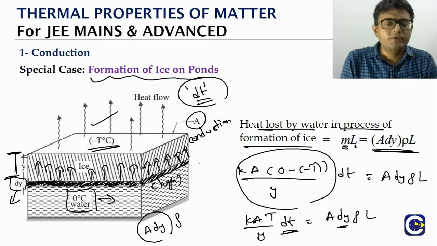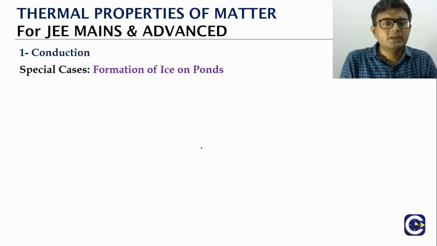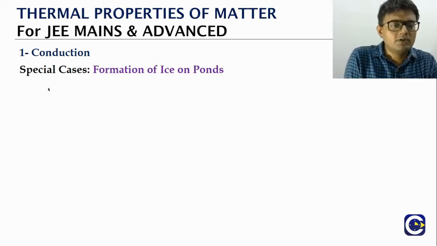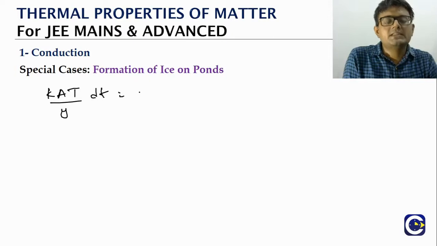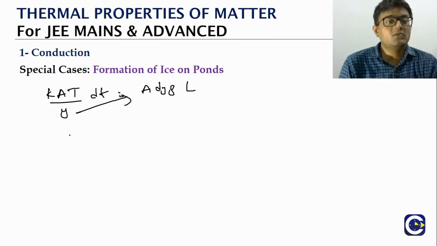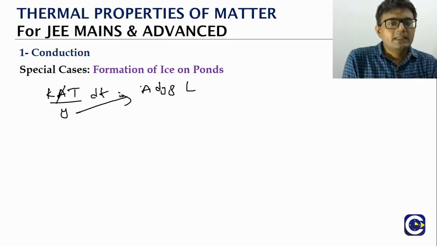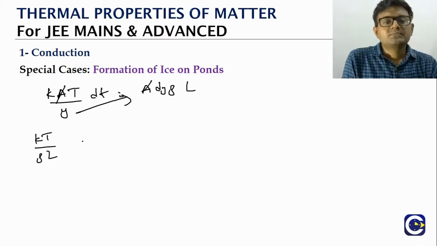But before we do that, let's rewrite it one more time. K A (T/y) dt is equal to A dy rho L. We'll take the y terms on one side. The A gets cancelled, so we get K T by rho L into dt.